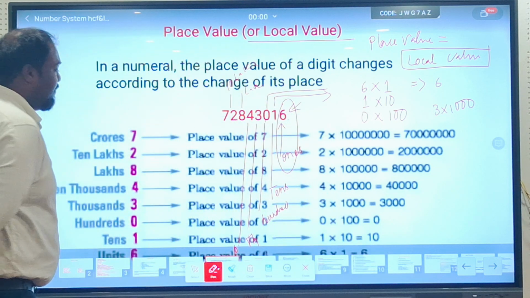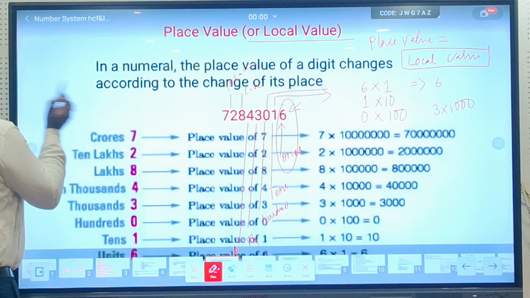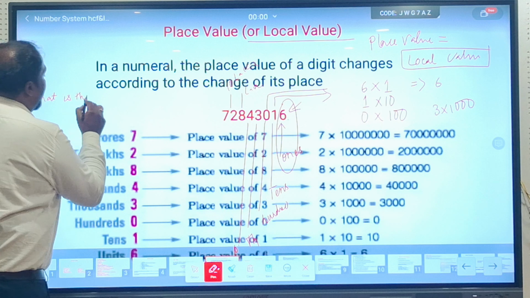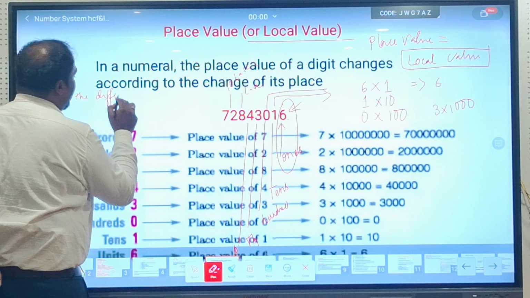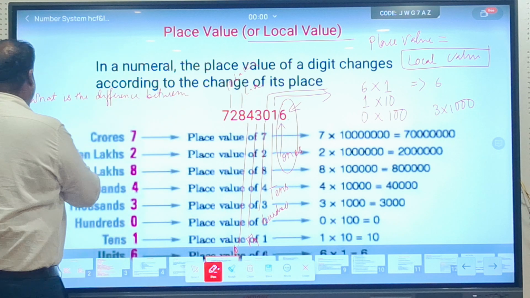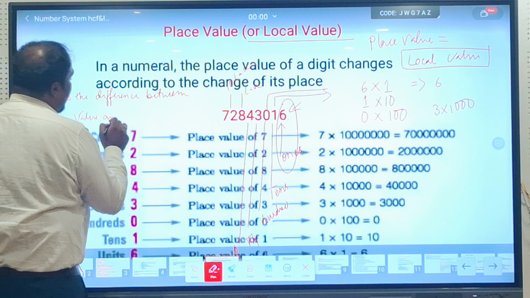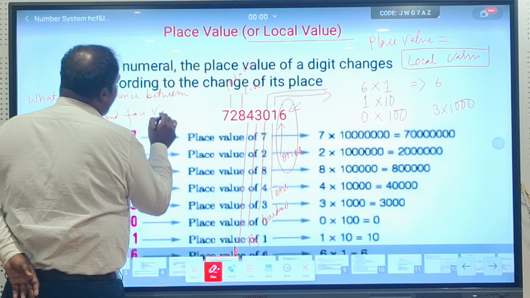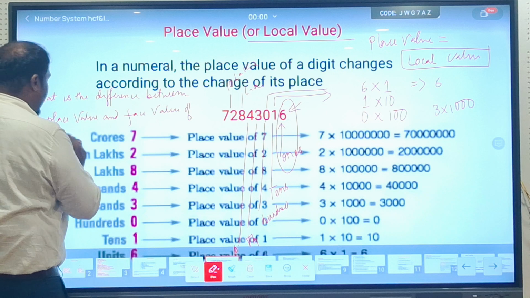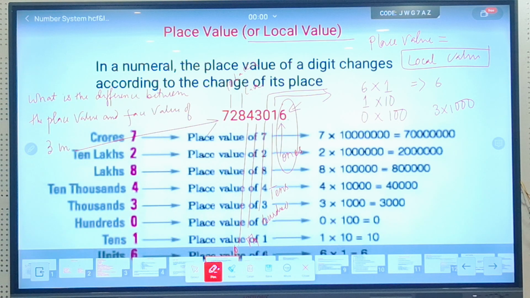Now, in the exam, they will ask you questions like this. Suppose, what is the difference between the place value and face value of 3 in the number given in the question.